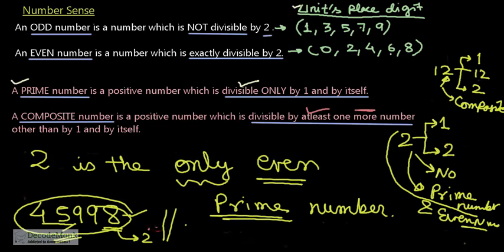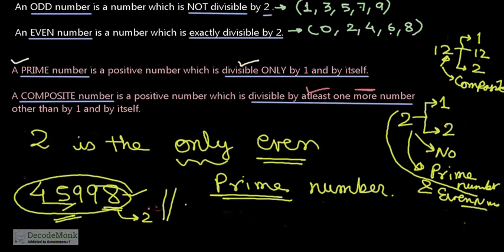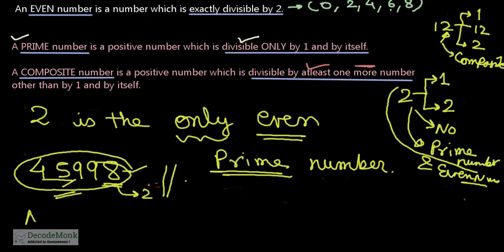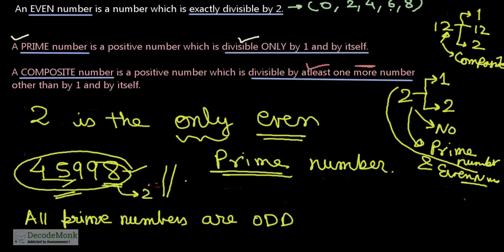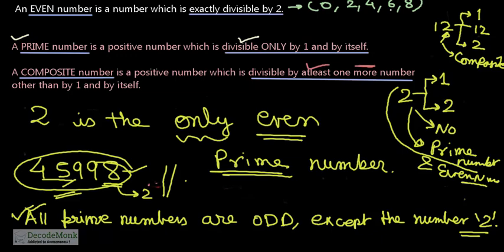So these are the statements which you should remember. These may come in Olympiad questions, like which of the following statements are true, and you have to use your knowledge and the concept to answer such questions. It may be a statement like this: all prime numbers are odd. Whether this is true or not? No, because 2 is an even prime number. But if the statement is like this, all prime numbers are odd except the number 2, then this statement is true. Such things should be kept in your mind so that you can answer the questions correctly.